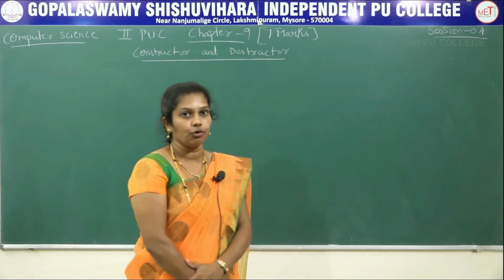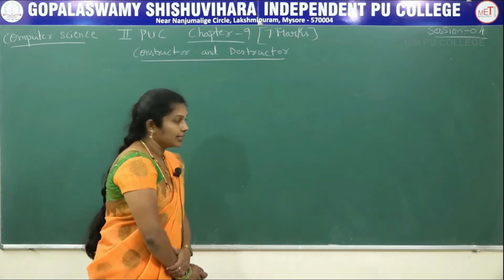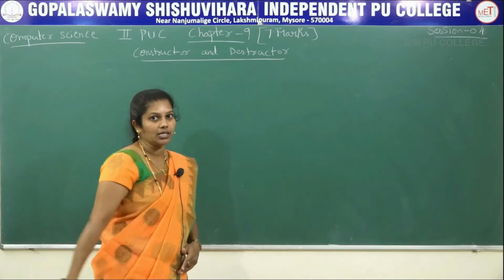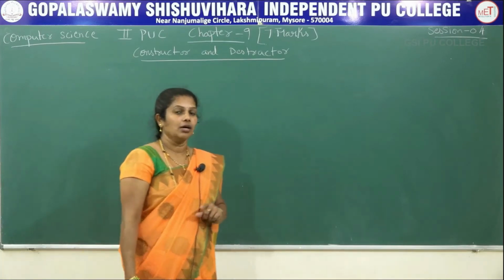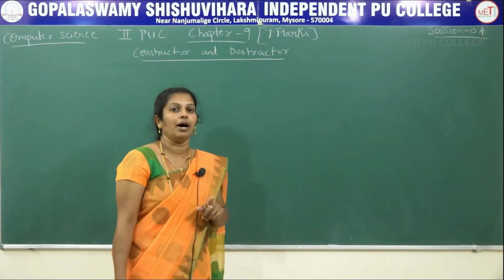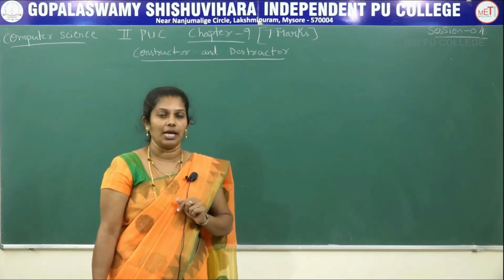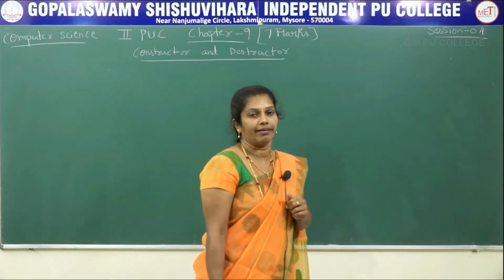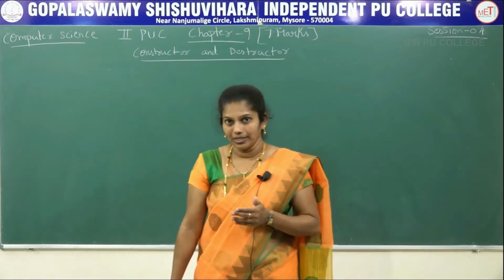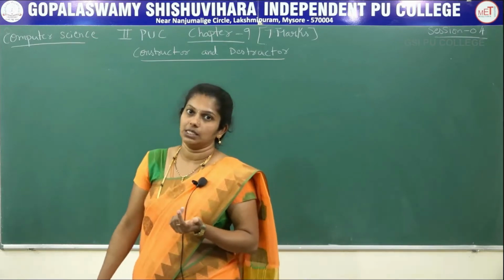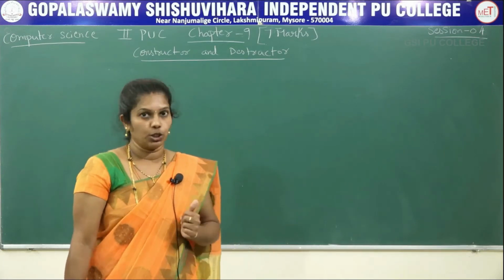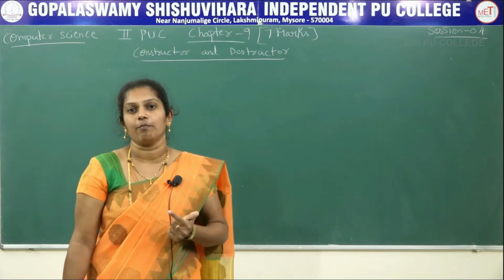Today we are going to start with the fourth session of Constructor and Destructor chapter. Already we explained the weightage of the chapter is 7 marks. Out of 7 marks, 2 marks, 1 question they will ask, that is on part B, as well as in part D. For 5 marks, 1 question they will ask. Whereas in the previous session we explained regarding the parameterized constructor, what are the advantages, disadvantages, then how it can be invoked. With that, one program also we explained. Today I am going to explain the next type of constructor.